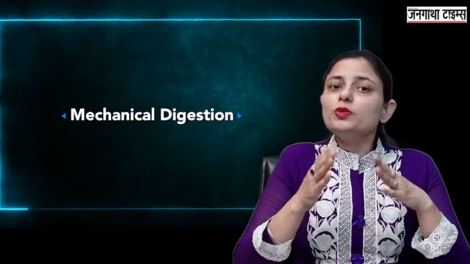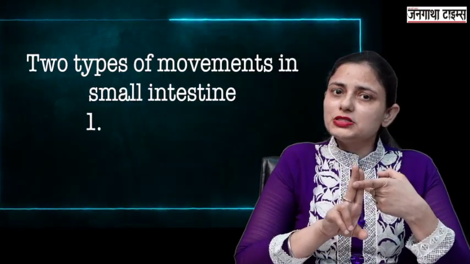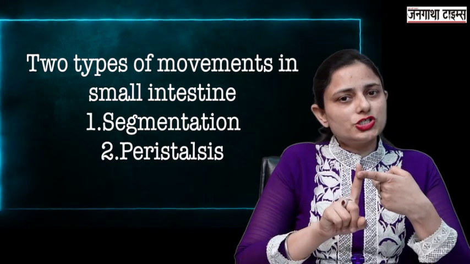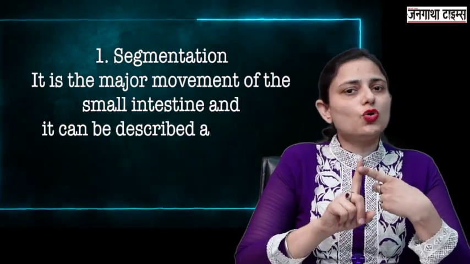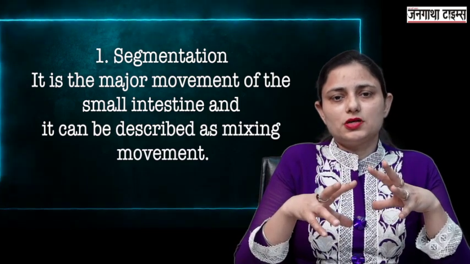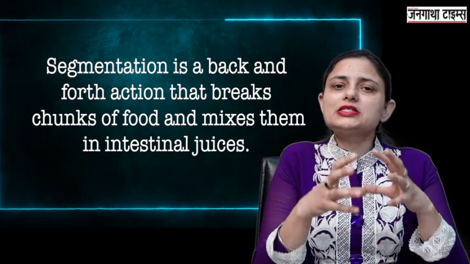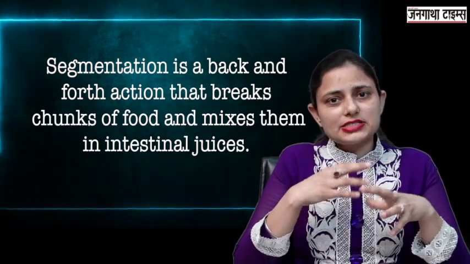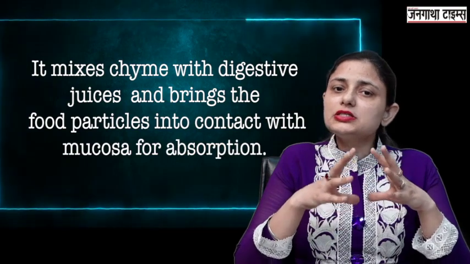First, let's talk about the mechanical digestion in the small intestine. There are two types of movements in the small intestine: segmentations and peristalsis. These segmentations are also called the mixing movements. These are responsible for mixing of the chyme with the intestinal juices, with all the enzymes present in the intestine.